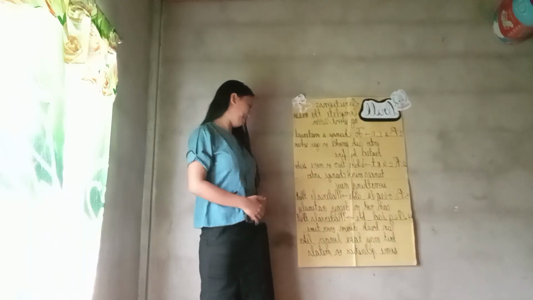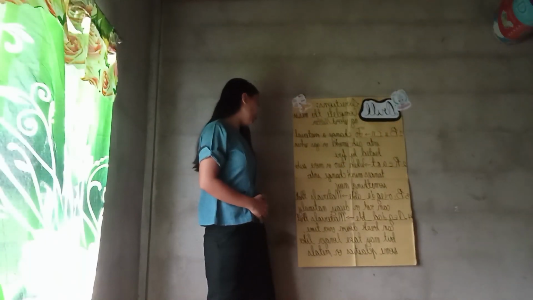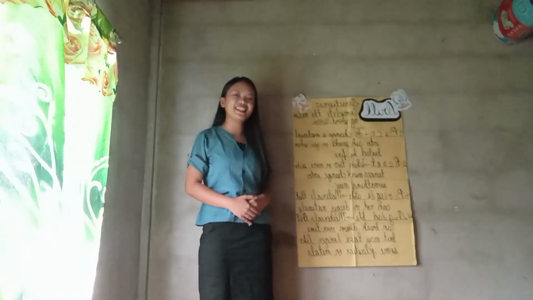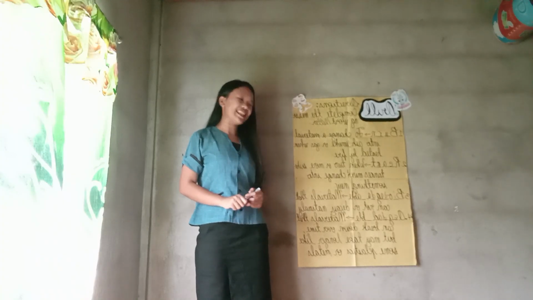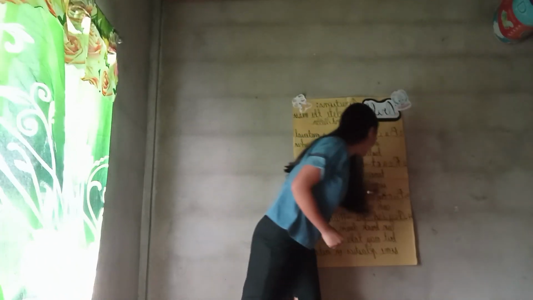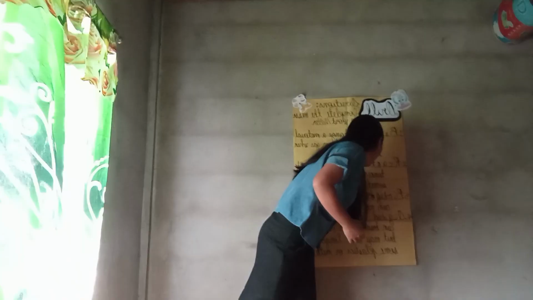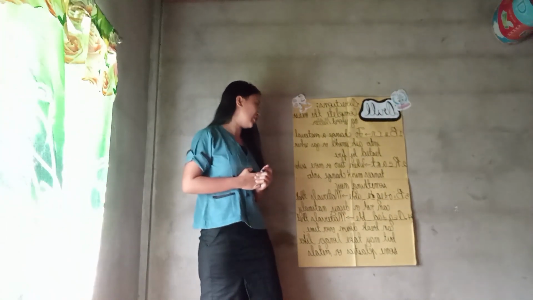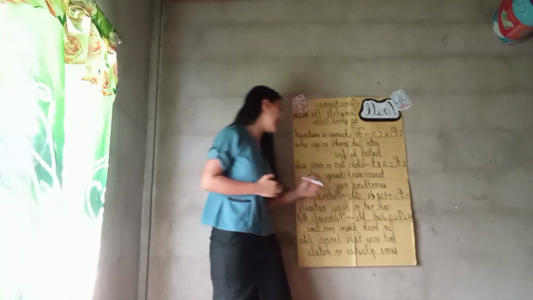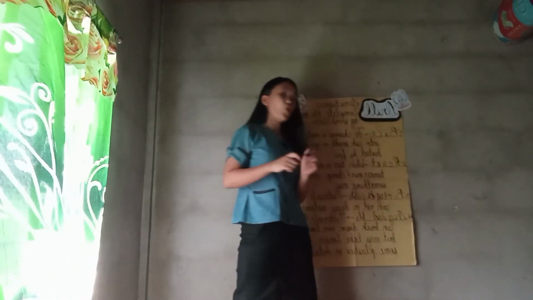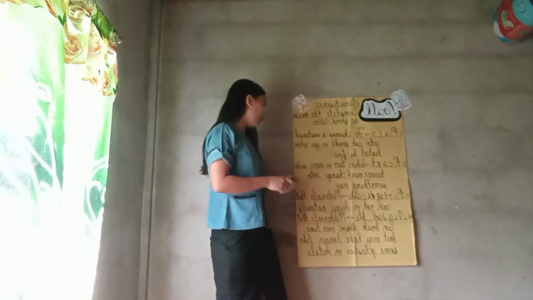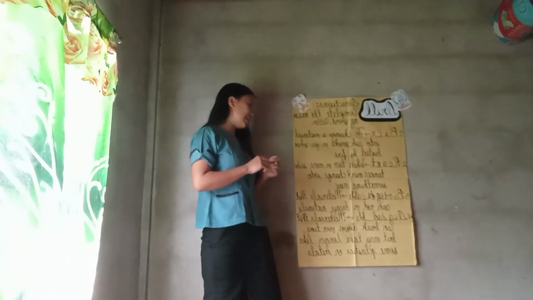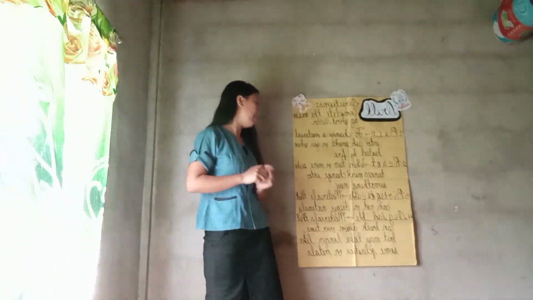Who can read and answer number 3? Yes? Materials that can rot or decay naturally. So what's the missing letter? Yes, that's correct. Letter I. Next, letter D. Next, okay, letter R. What is the last letter that is missing? Correct, that's letter D, which forms the word biodegradable. Biodegradable materials are materials that can rot or decay naturally.